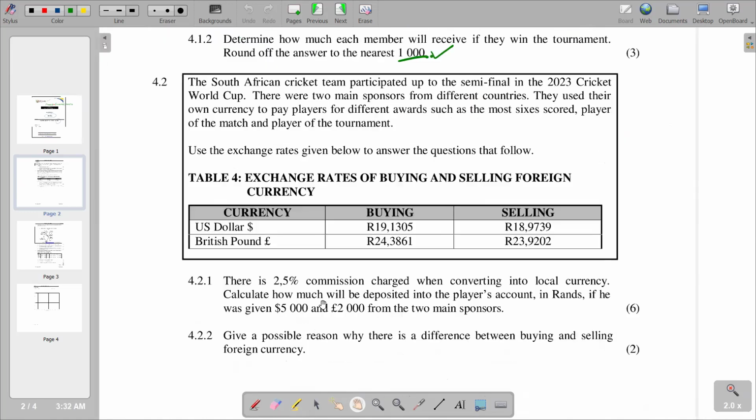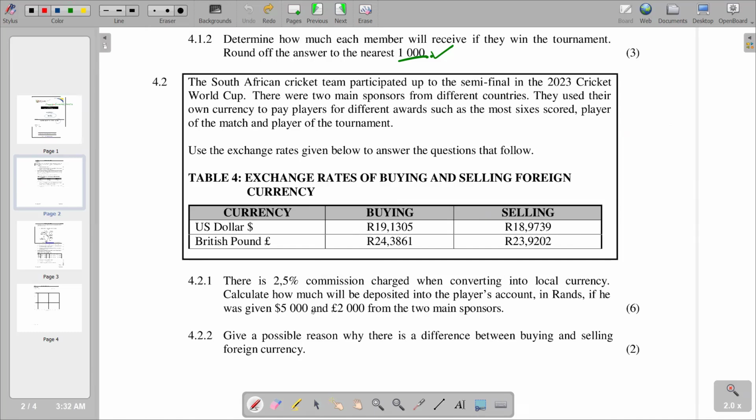Then 4.2.1, there is a 2.5% commission charged when converting into local currency. Calculate how much will be deposited into the player's account in rands if he was given $5,000 and £2,000 from the two main sponsors.